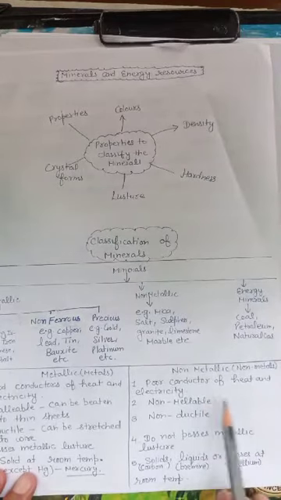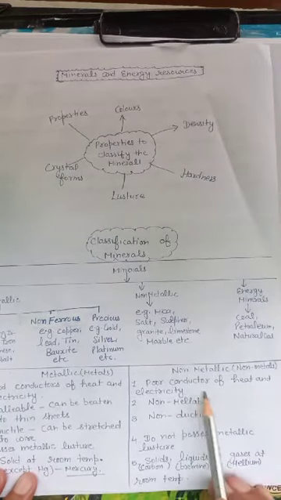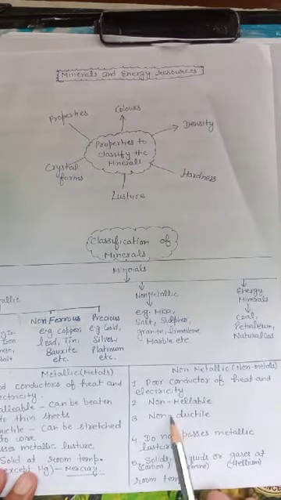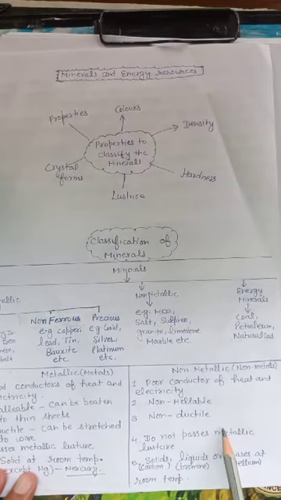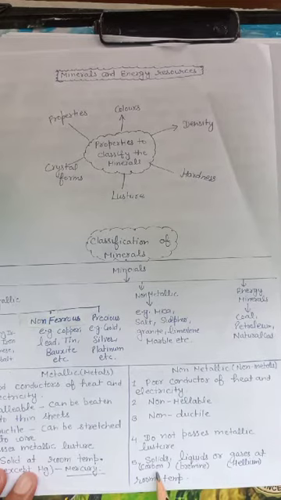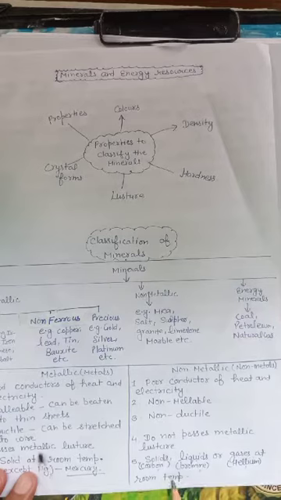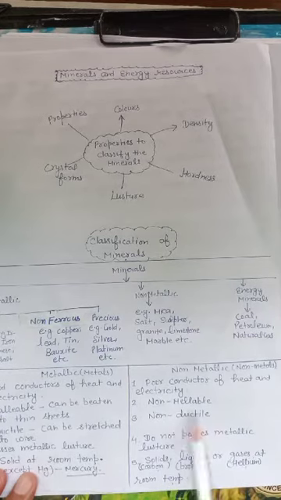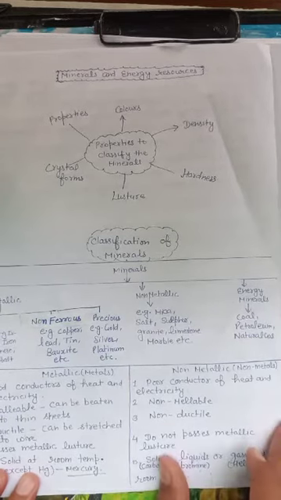Next one is non-metallic, just the opposite. These are poor conductors of heat and electricity. These are non-malleable, non-ductile and do not possess metallic luster. These are found in all three states: solids, liquids and gases. Solid carbon, liquid bromine and gaseous helium at room temperature. So this is the difference between metallic and non-metallic minerals.